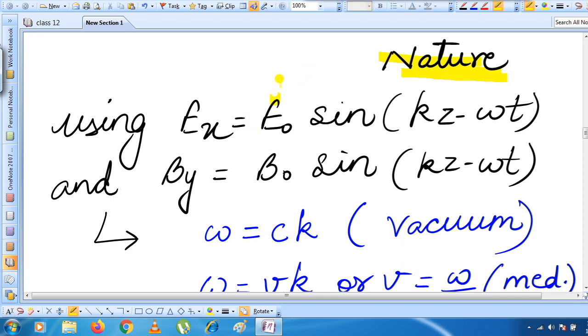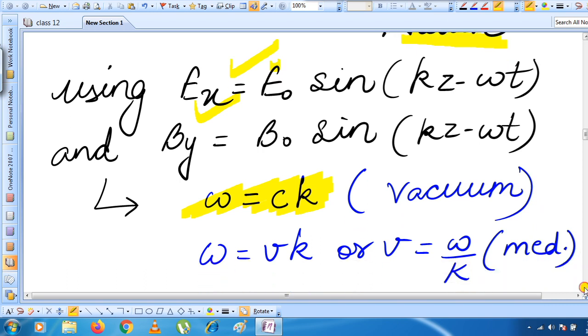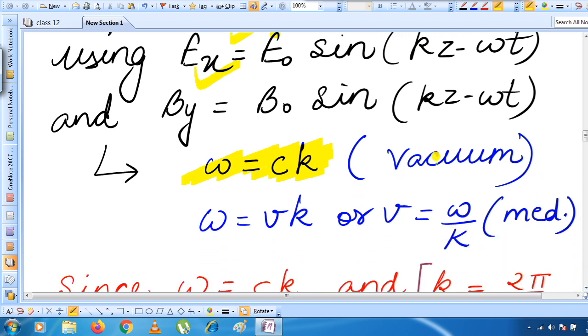After this, these equations we have already seen. So this equation is representing electric field along the x-axis, magnetic field along the y-axis. With the help of these two equations, we would be able to derive this relation. This relation is between wave number and the second thing is angular frequency. Okay, angular frequency. But this relationship, remember, is in vacuum.